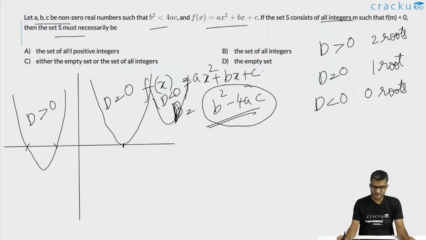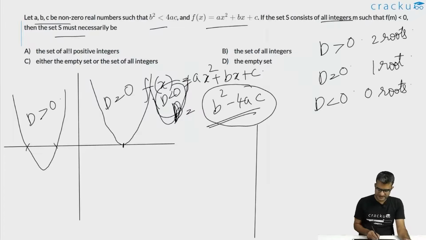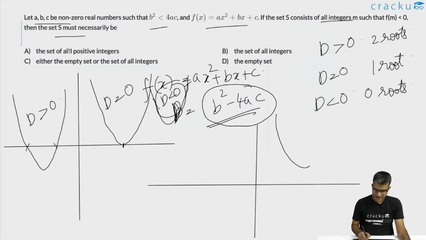In this particular case, we are told that the discriminant is less than 0. So, f of x will not intersect with the x-axis. But based on the sign of a, it is either always greater than 0 or it is always less than 0. That is, if you have the y-axis and x-axis over here, if a is greater than 0, then this is how f of x will look like. If a is less than 0, this is how the quadratic equation will look like.